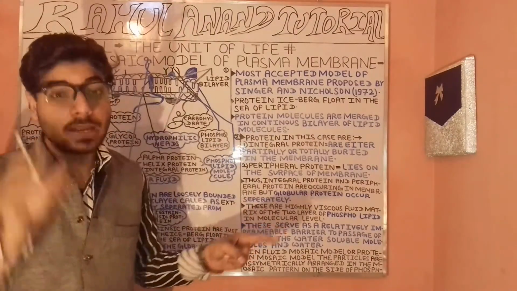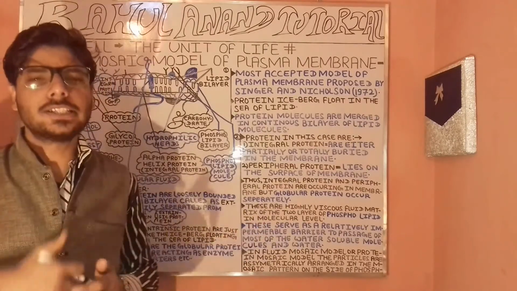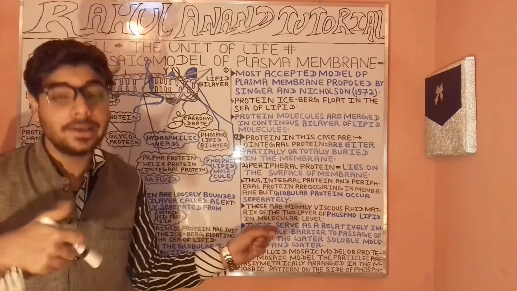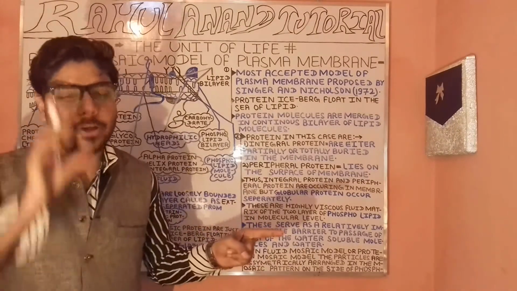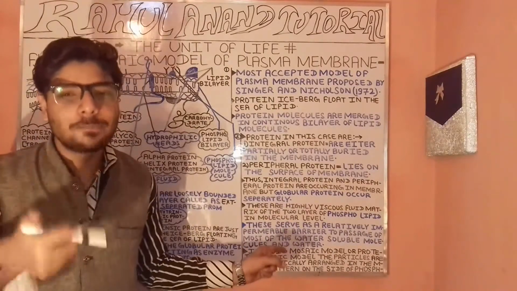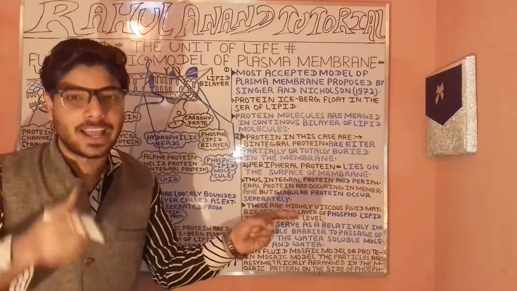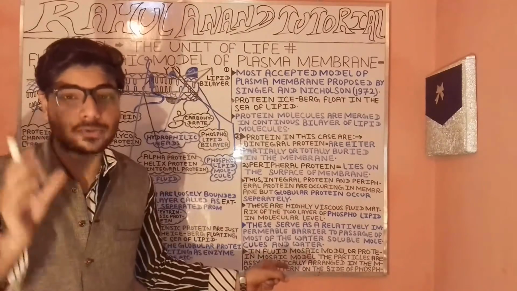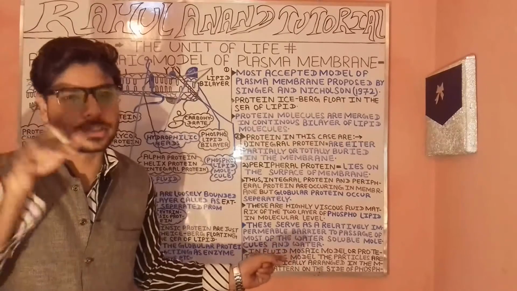Now when we are talking about the integral protein as well as the fibrous protein, what will be happening? These are in a highly viscous fluid, present in the membrane of the phospholipid bilayer. So you are very clear about that. At the phospholipid molecular level, this plays an important role in providing a barrier against water soluble substances as well as water molecules. So you are very clear about that, the water soluble substances, often H2O. Now, let's proceed.